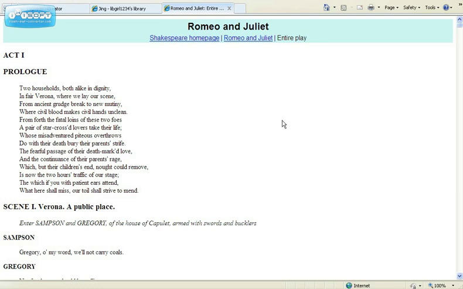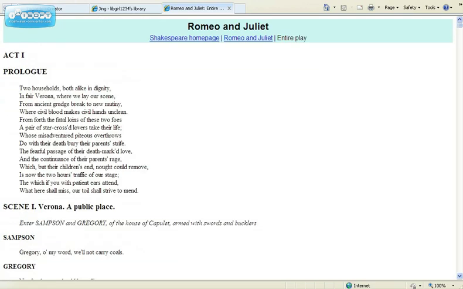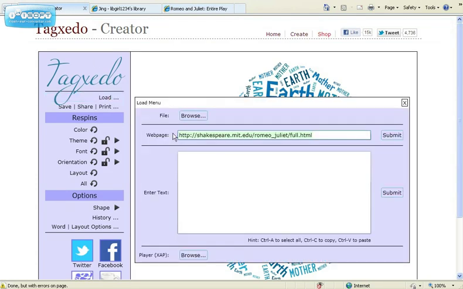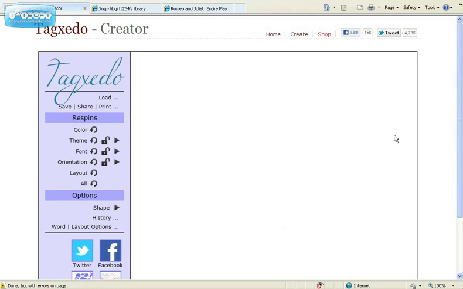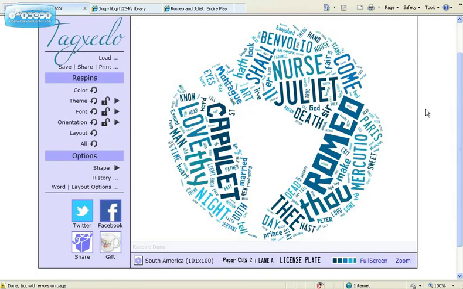And when entering in a URL, instead of copying and pasting text, you have to be aware of any extraneous material on the site, and this has none. So this is good because you don't want a lot of extra stuff that doesn't belong. So we're going to copy and paste the URL. We're going to click on Load on the left. You can see it's already been done, and hit Submit. Okay, so there's my Romeo and Juliet word cloud.